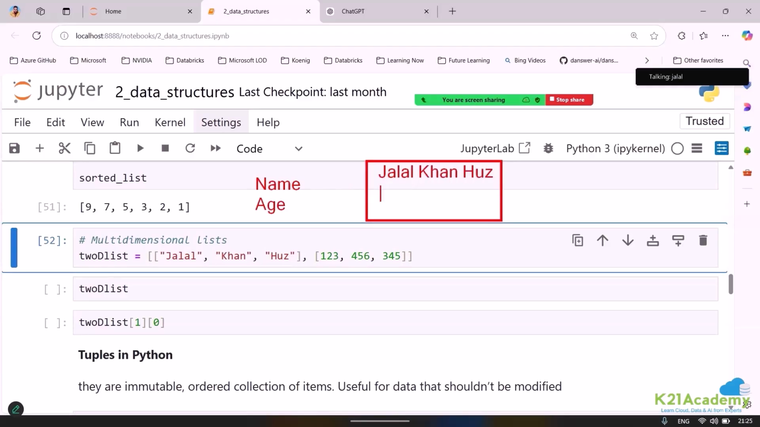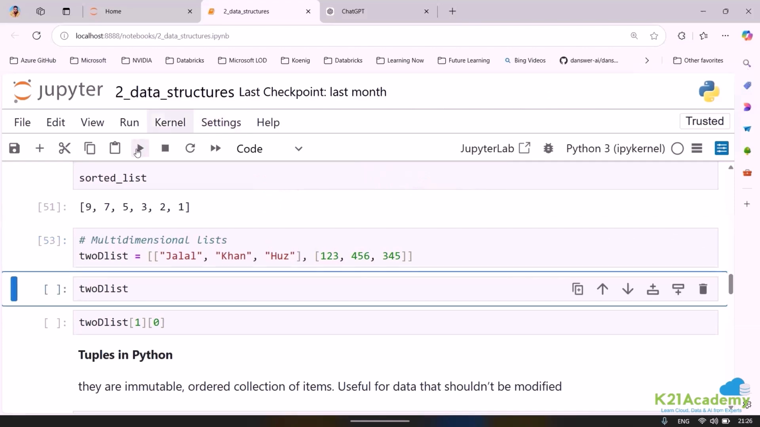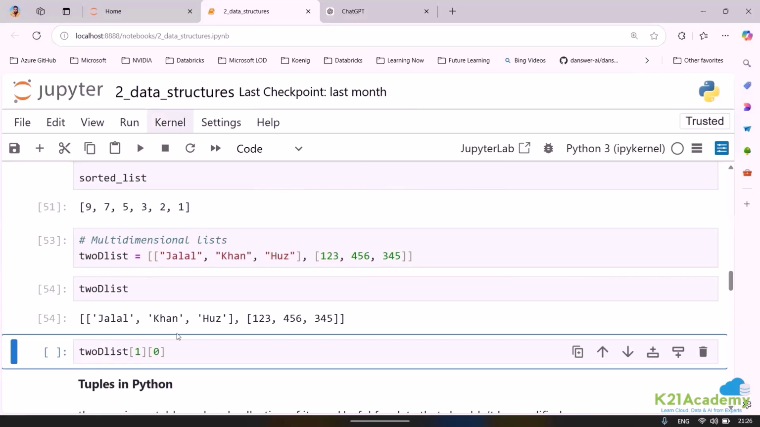Okay, and when I'm saying age, let me just put this. Now suppose I'm interested to go ahead and run this. So this is how it looks. This is called a two-dimensional list. Now if I run this, here you can see this is how I'm able to interpret the same output. And again, it can be heterogeneous also, a part of a list.